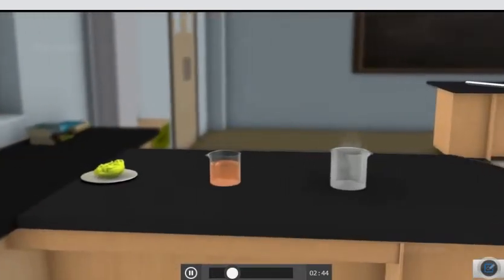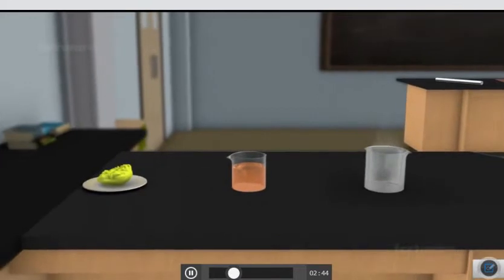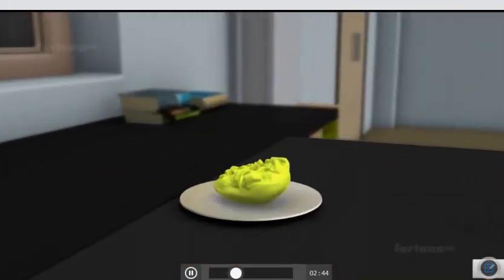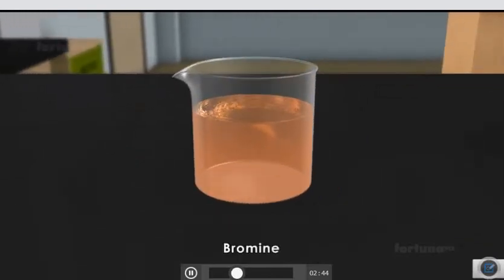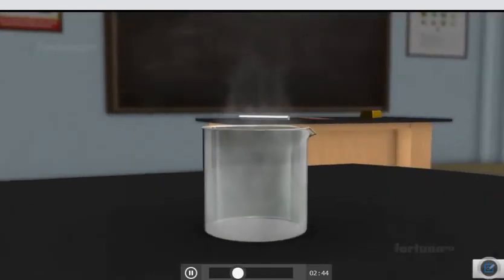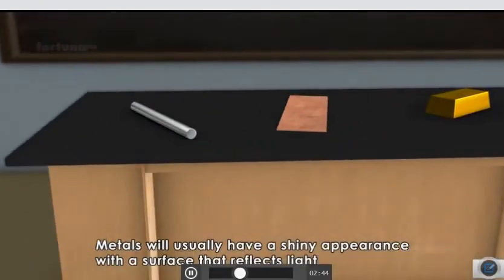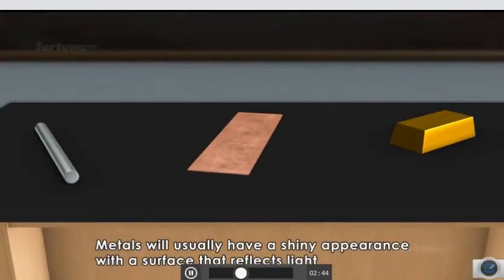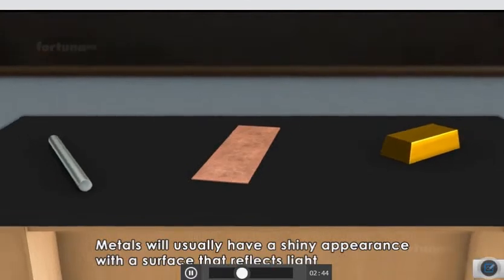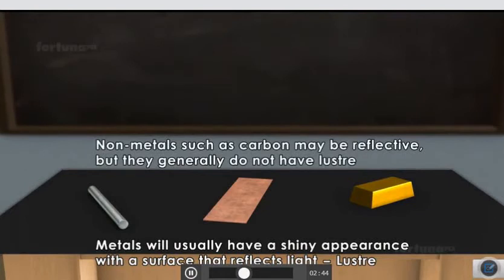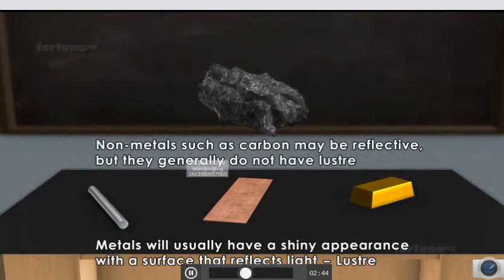Non-metals can appear in a variety of forms at room temperature. They may be solid, such as sulfur, a liquid, such as bromine, or gaseous forms. Metals will usually have a shiny appearance with a surface that reflects light. This property is known as luster. Non-metals such as carbon may be reflective, but they generally do not have luster.